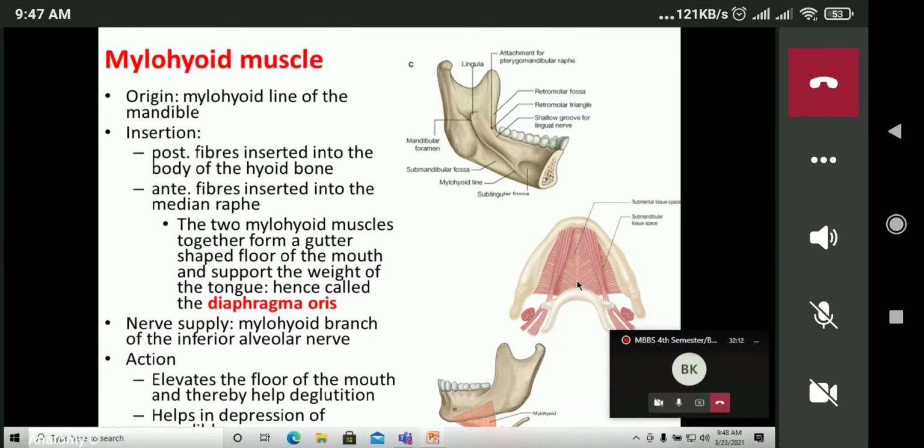And the two mylohyoid muscles together form a gutter-shaped floor of the mouth and support the weight of the tongue, and hence are called the diaphragma oris. The nerve supply of the mylohyoid is by the mylohyoid branch of the inferior alveolar nerve, which is a branch from the mandibular branch of the trigeminal nerve. In action, it helps to elevate the floor of the mouth and thereby helps in deglutition and in depression of the mandible. So this is the function of the mylohyoid muscles.